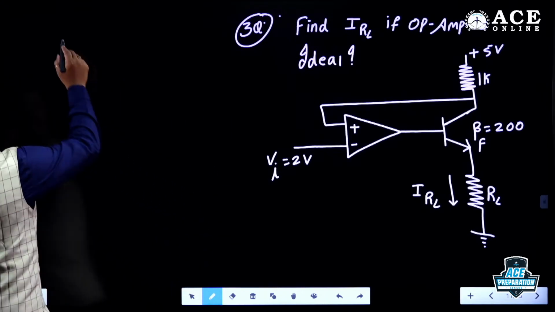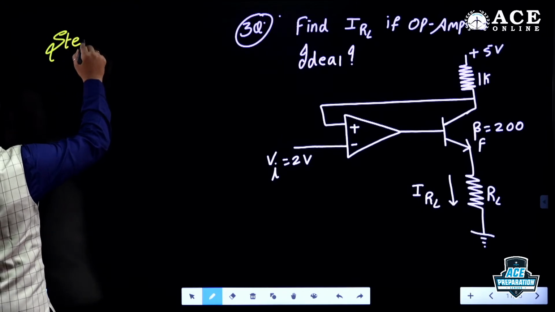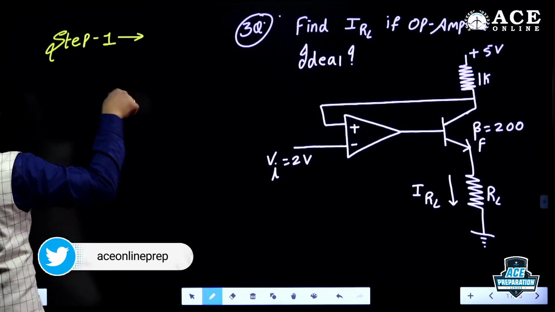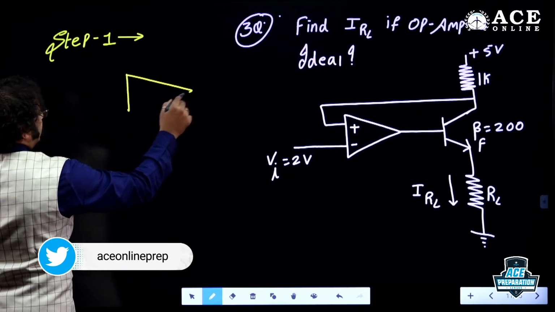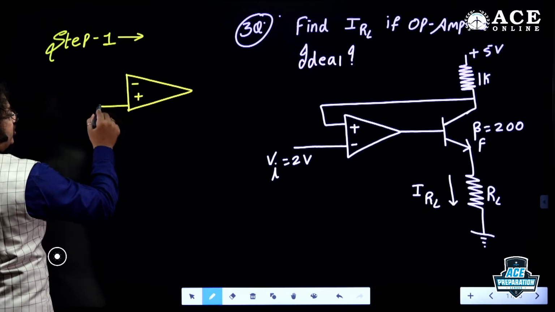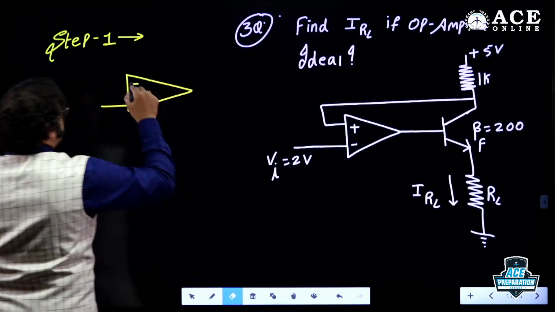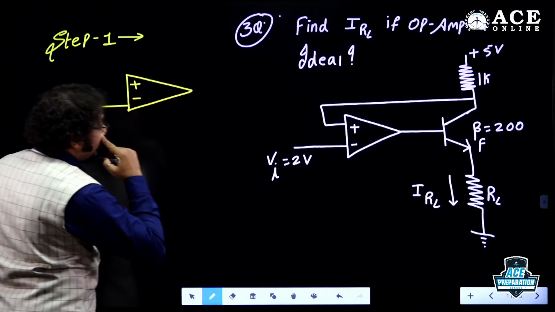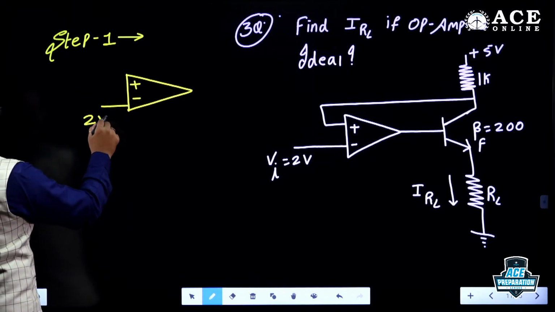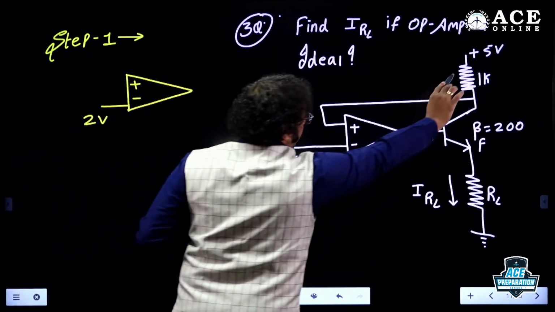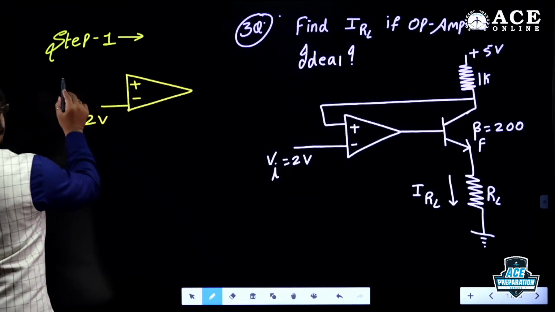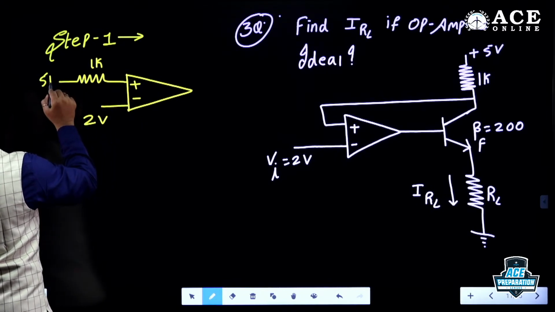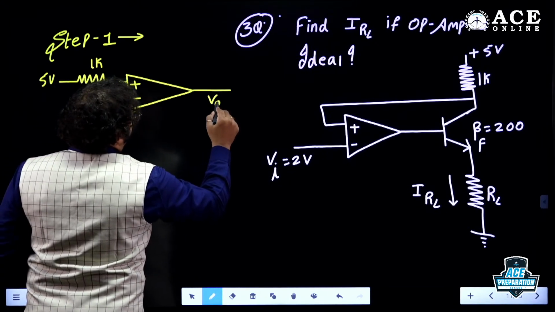Students, please let me know what is step 1. Yes, the comparator, op-amp as a comparator. So when I say comparator design, tell me, guys, plus and minus, am I right? Plus and minus. What is that here? It is 2 volt, the V1 is 2 volt. And of course, 1K could be connected here. This is 1K, and this is 5 volt. And this is VOP. Am I right, dear students?